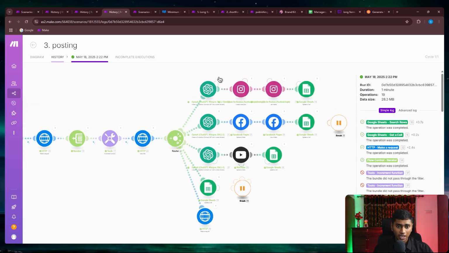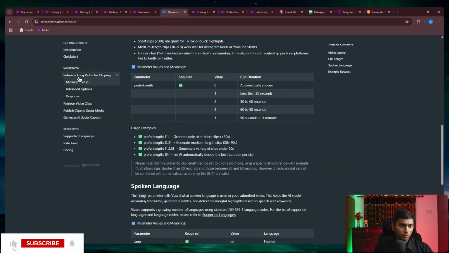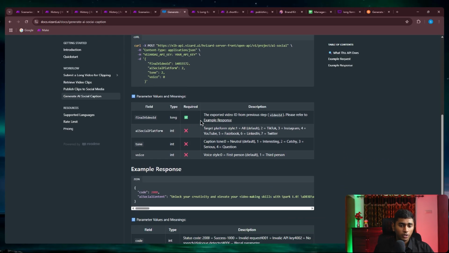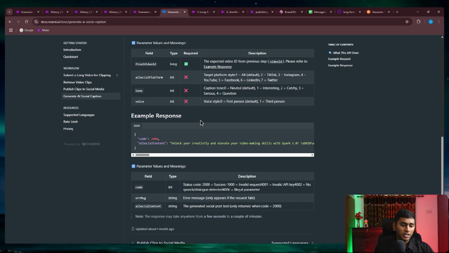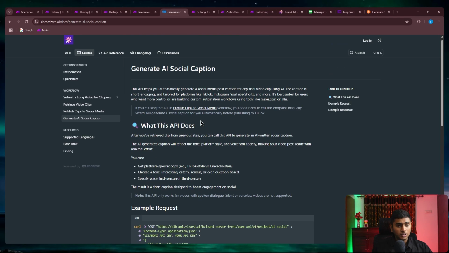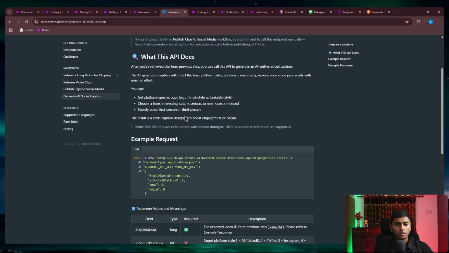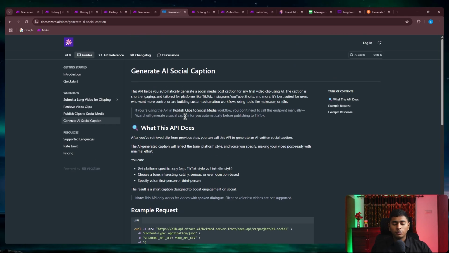Also, coming to the captions, the Vizard API also supports it. There's an endpoint here saying generate AI social captions. So you could literally get the captions from Vizard also. We could have done that as well. We could make it generate the captions, but for now I just decided to go with a default one so that we get more freedom and control over the prompts and so on.